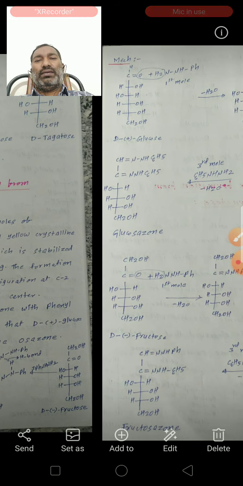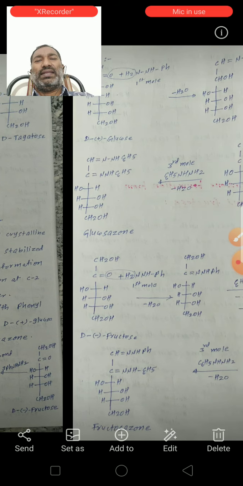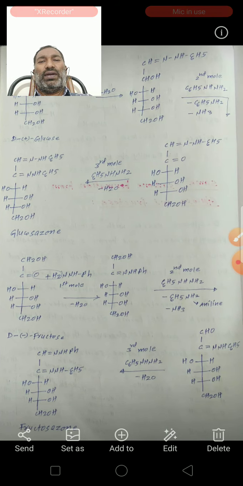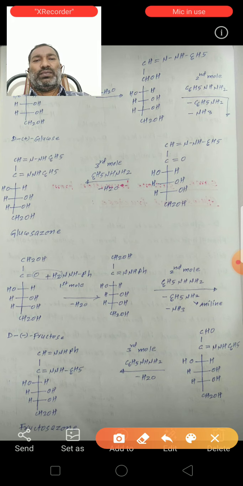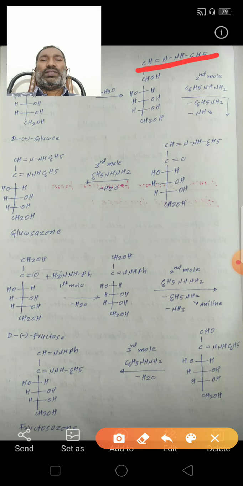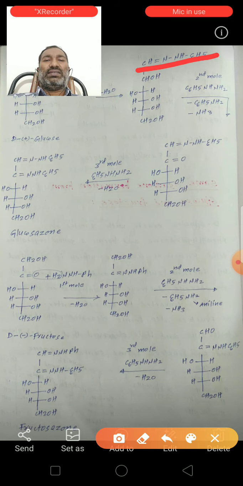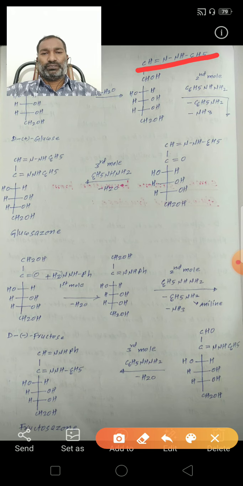The carbonyl group of D-glucose reacts with 1 mole of phenylhydrazine, with removal of a water molecule, and this bond forms: CH double bond N bond NH bond C6H5 with the first phenylhydrazine molecule.